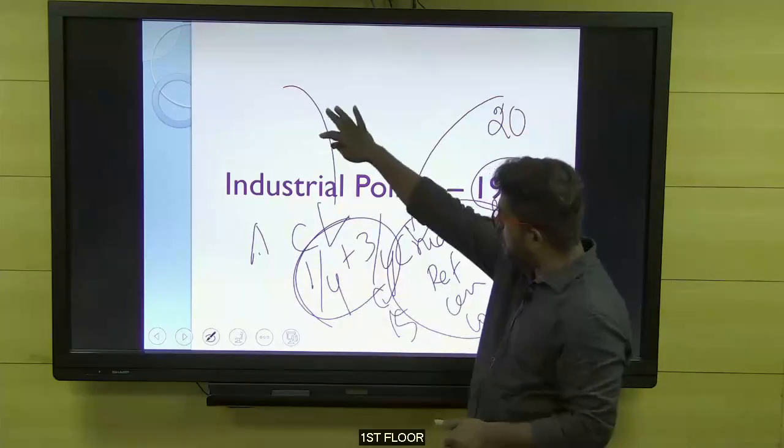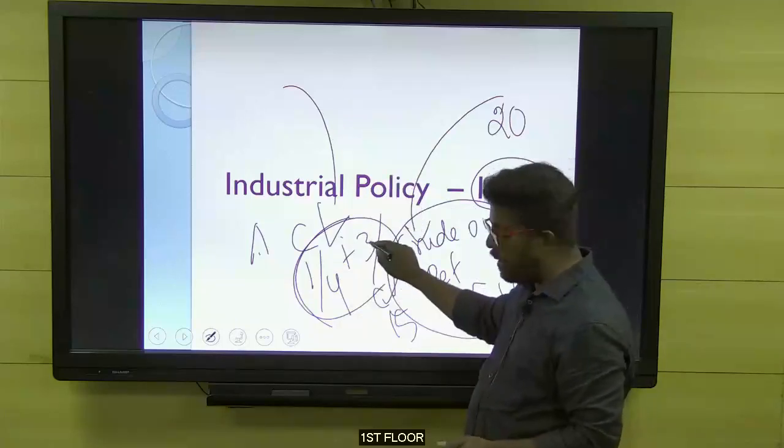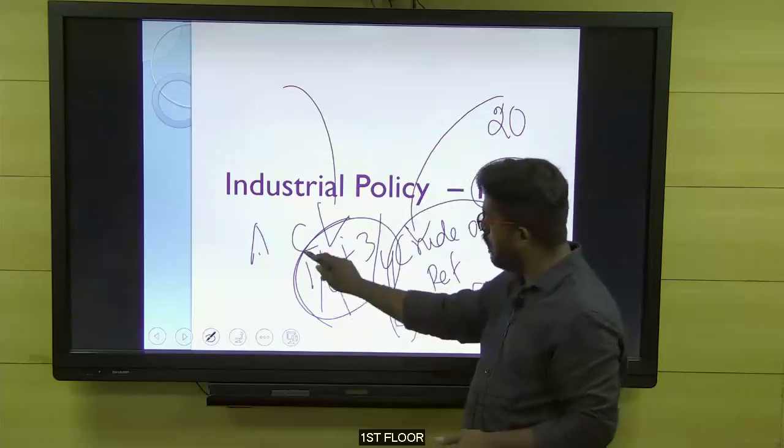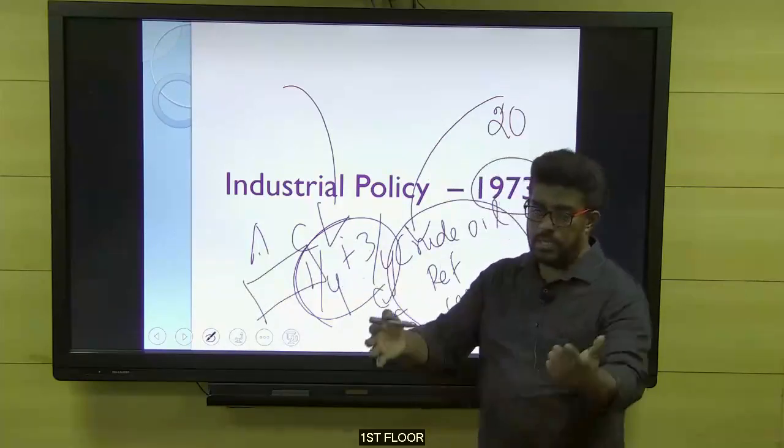And here also they cannot directly enter in the foreign company's name. They have to join hands with an Indian player. Now they have to register a separate name on Indian soil under the Company Act of India. Then they can open the business in India.